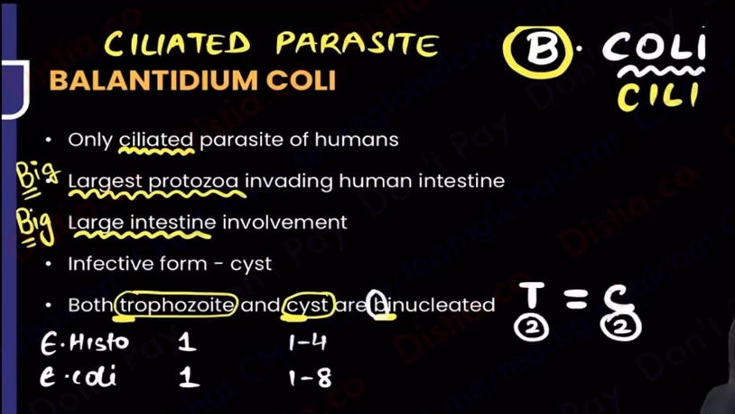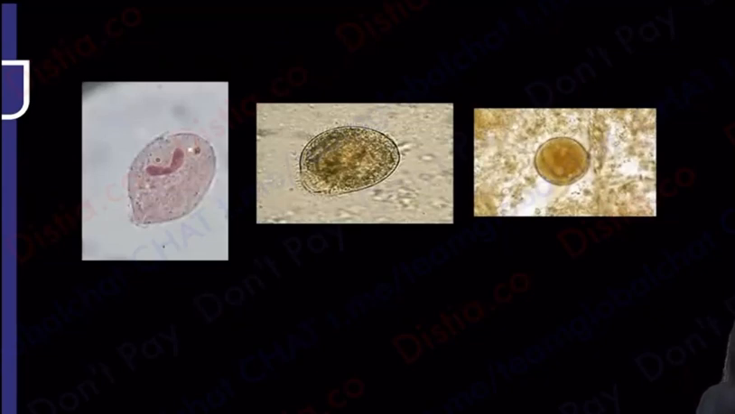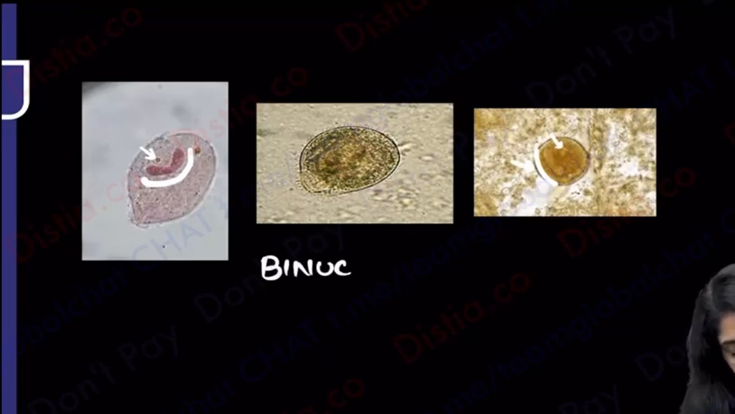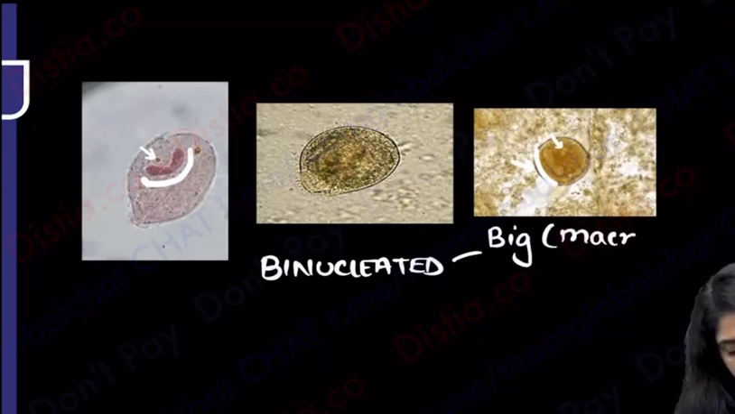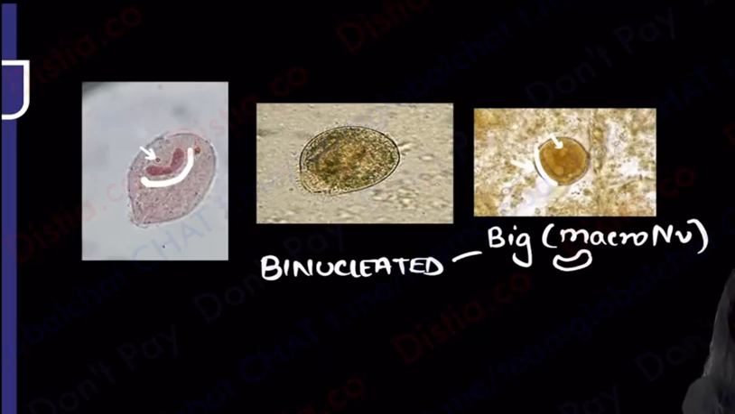Let me show you pictures. Have a look at this, guys. You will see one very big nucleus over here and one very tiny dot over here. When I'm saying it is binucleated, I am trying to say that there is a big nucleus, the macronucleus. Did you notice the shape of that big nucleus? It was bean shaped. This macronucleus was basically B for bean shape.